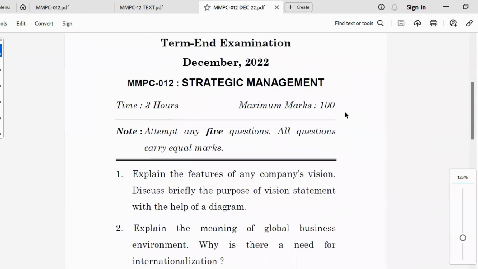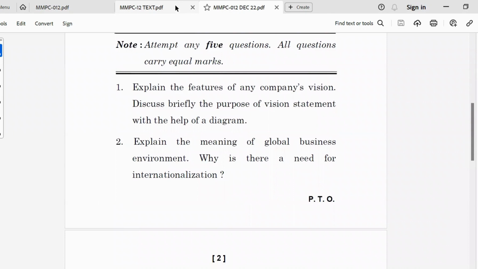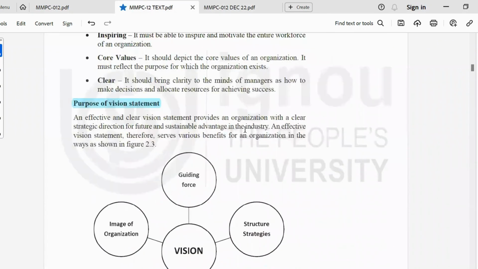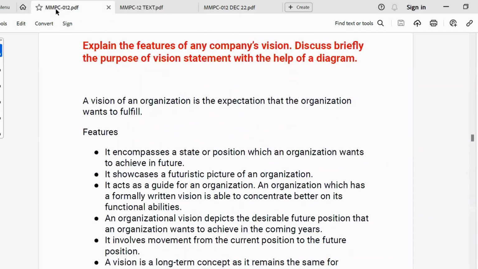Explain the features of any company's vision. Discuss briefly the purpose of vision statement with the help of a diagram. In Unit 2, we can find the topic vision and then vision statement. Okay, so let's get into the notes.